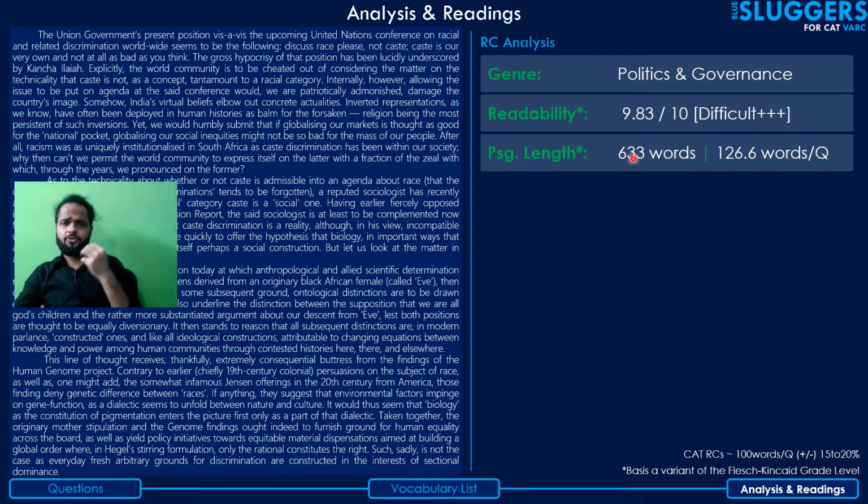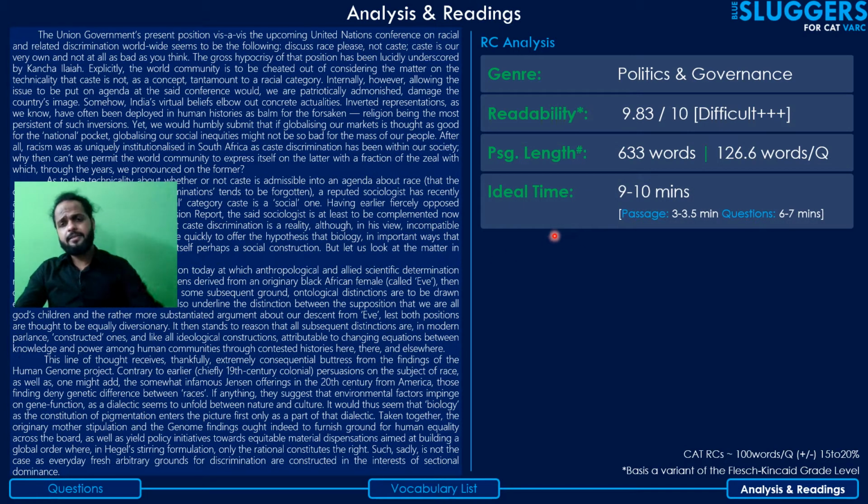Next, length of the passage. The length of the passage, as I always say, should be seen in terms of not just words, but rather words per question: the number of words you're required to read to answer one question of the passage. For CAT, this is usually around 100 words per question. Suppose you find your accuracy going down when you encounter lengthy passages. In that case, you might want to get more practice with lengthy passages, which offer fewer questions per word, where you have to read more words per question. So that's passage length.